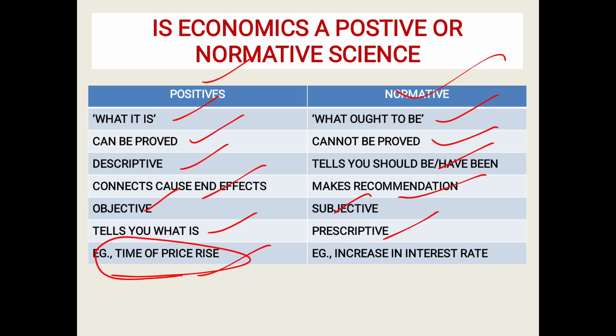Example, time of price rise. Example, increase in interest rate. So for the time of price rise, we say December month price rises, August month price rises. Okay, positive. Normative, why has this happened? Okay, because of the interest rate. Is it so? So we have an argument and evaluation that takes place.